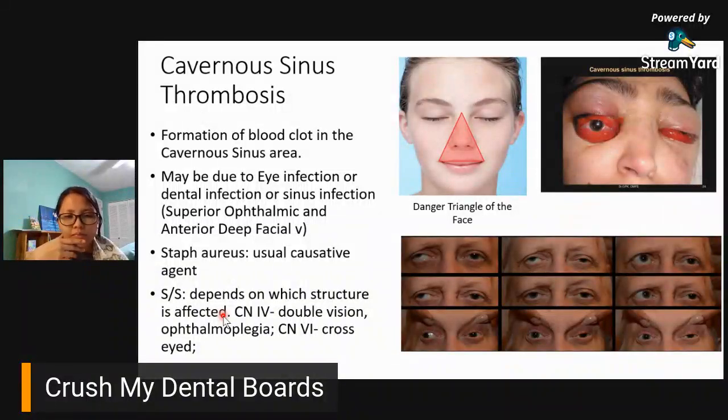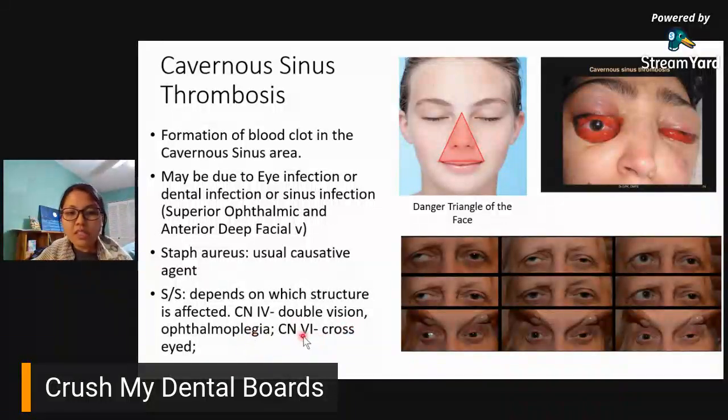Ano ibig sabihin nun? Anything that you see, well, plegia, it means what? Weakness. So ophthalmo would pertain to your eye. So it's technically weakness in your eye muscles. So if there's a weakness in the eye muscles, hindi siya makaka-turn where you want it to turn. Even if you want to, like turn your eyes to the left, it wouldn't happen. Kasi nga, may weakness dun sa muscle.